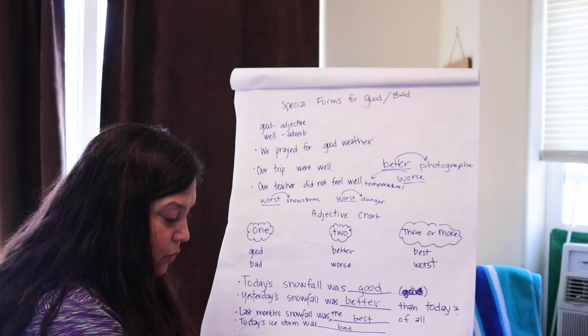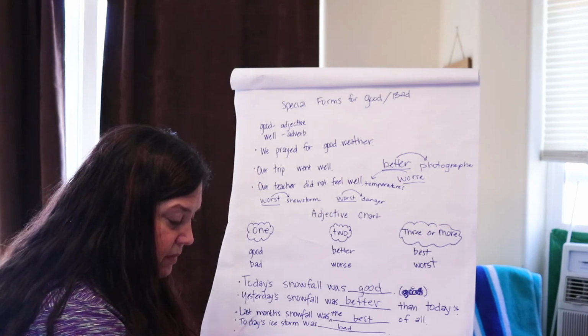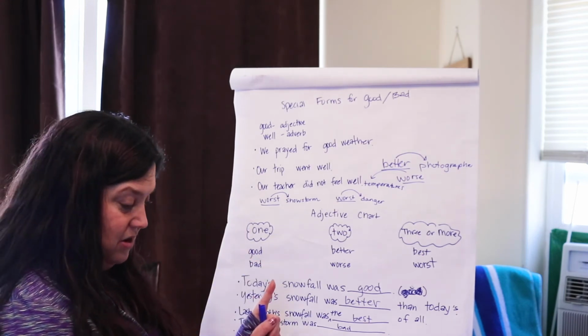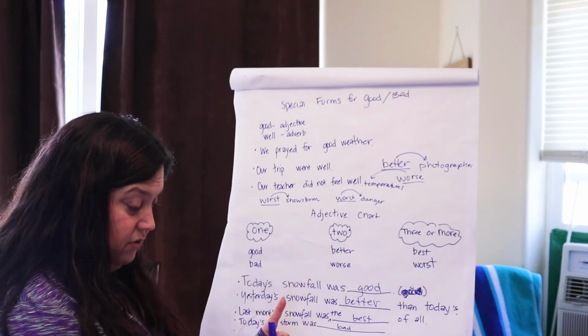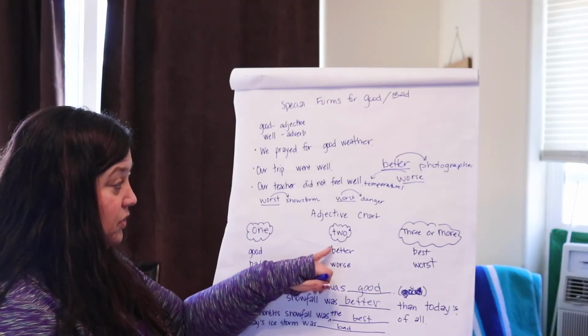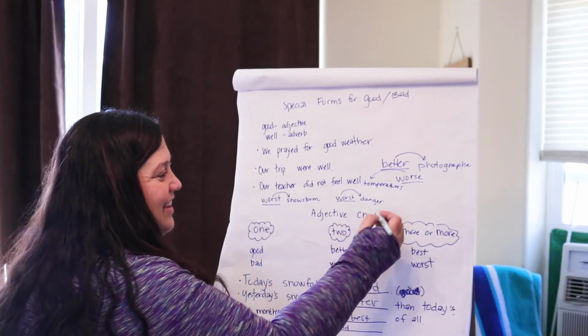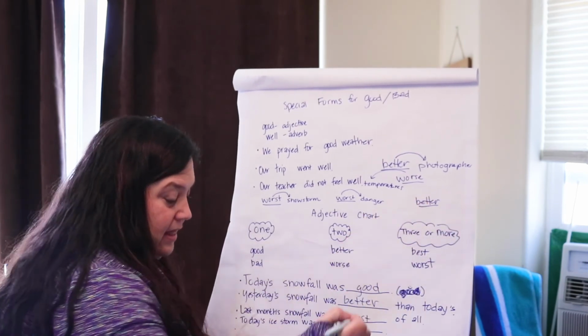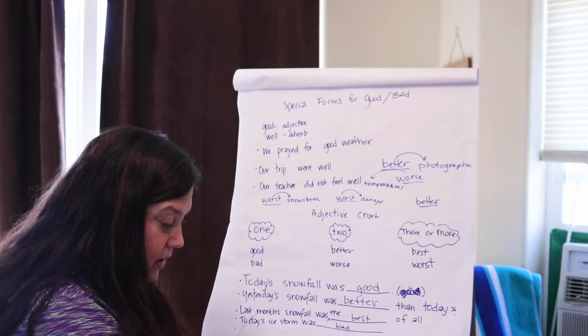And the last one, wet ground soaks up the water better or best than dry snow-covered ground. Well, we're talking about wet ground or dry snow-covered ground. We're talking about two, so we're going to either use better or best. Well, two, yeah, is better. So underline better, and let's see what it's describing.